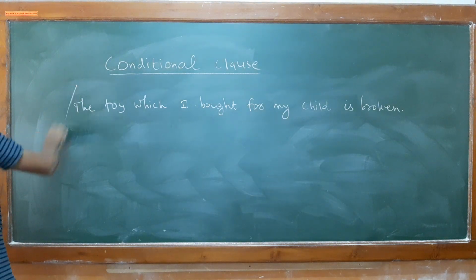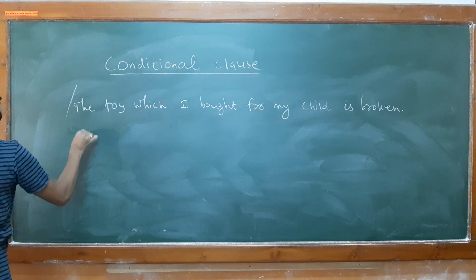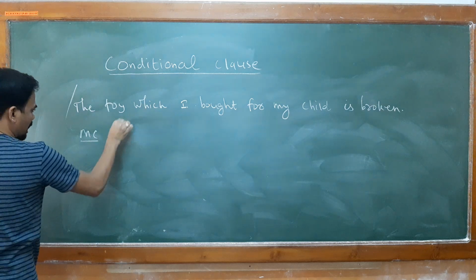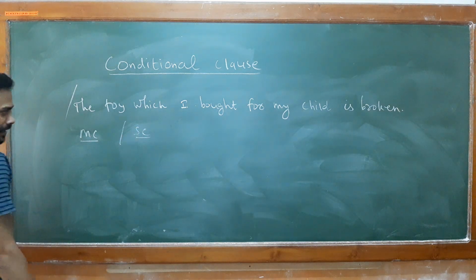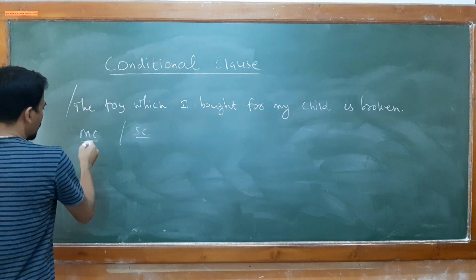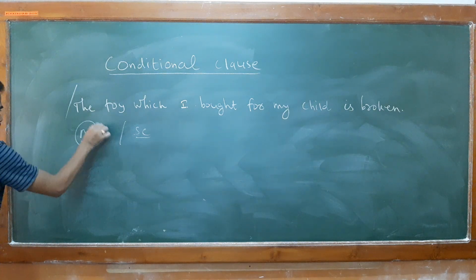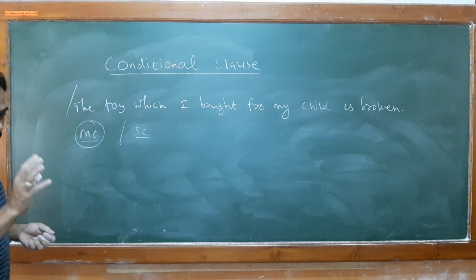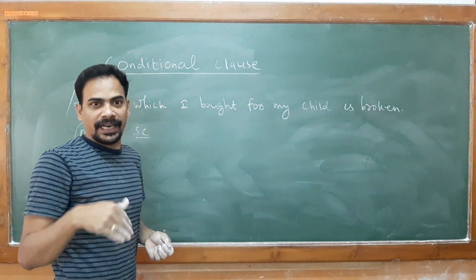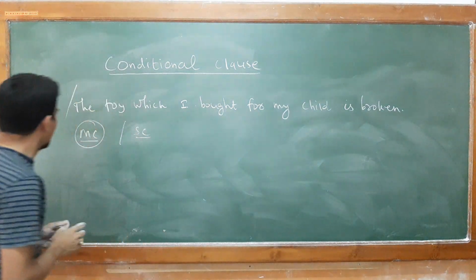Let me differentiate between your MC, main clause, and SC, subordinate clause. In order to identify your clause, I told you that you better select one subject and one finite verb.